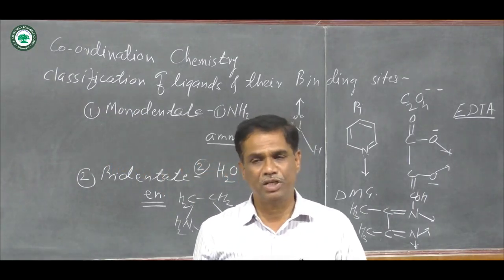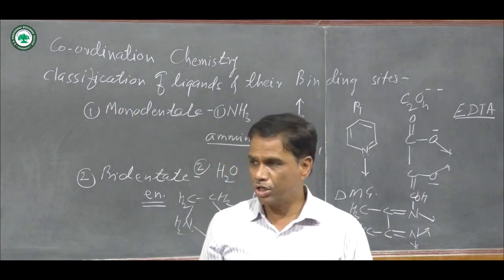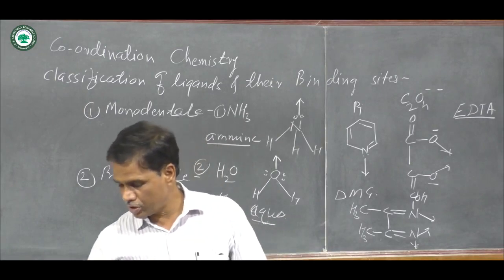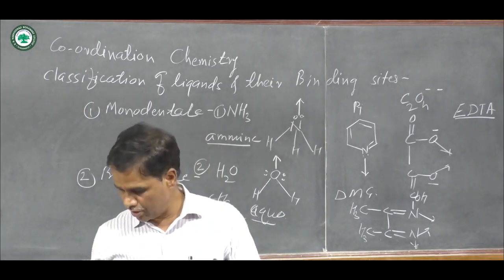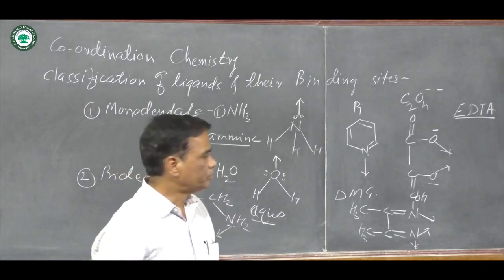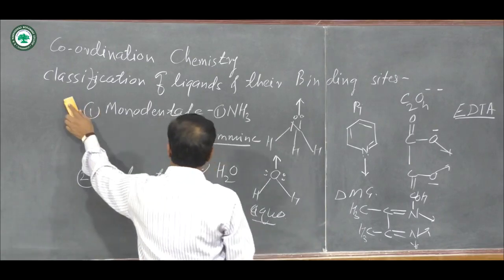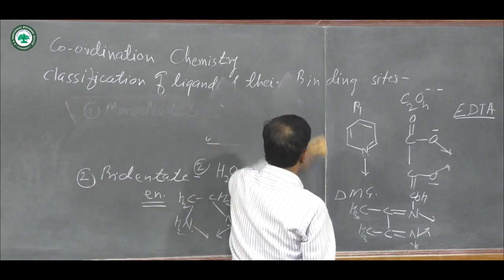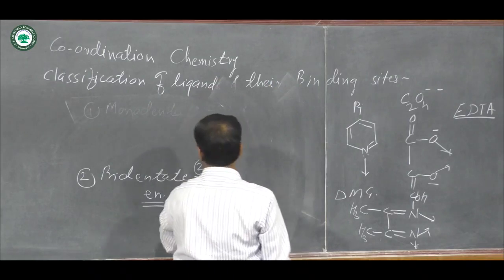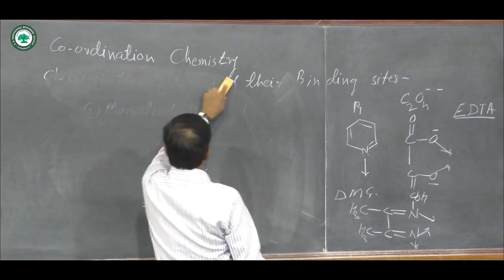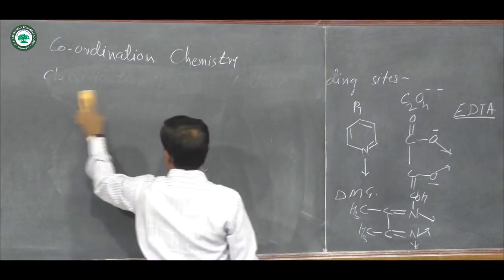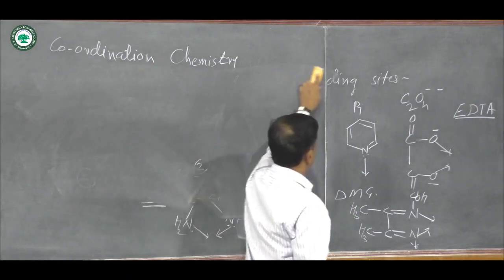These are the types of the ligands, and they donate the corresponding lone pairs of electrons and form coordinate bonds. Next, how coordination compounds are formed and their names are given means the next point is the IUPAC nomenclature for coordination compounds.